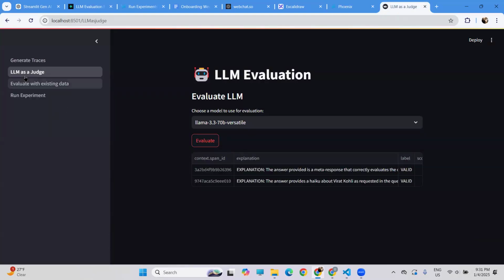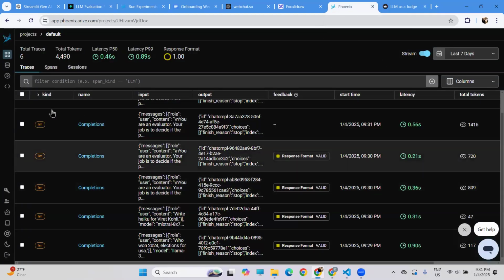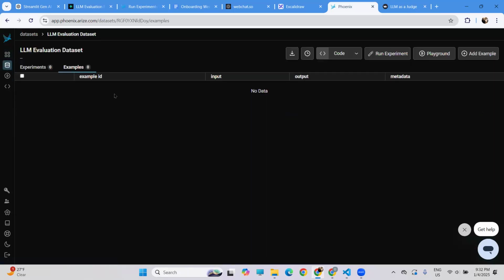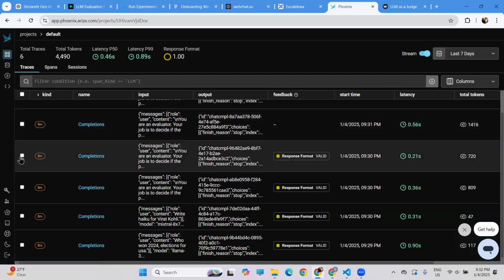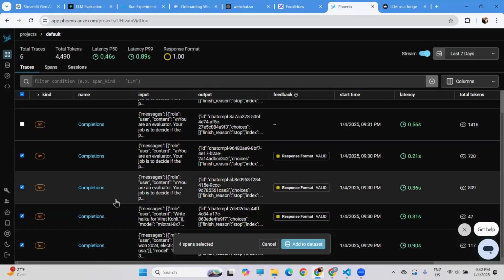Okay, then I will first of all create a golden data set from all of these traces. As of now, if you can see, I created one data set, but it's empty. I don't have any examples over there. So I will go through my projects and select the traces I want. For example, all these four valid traces I will select and choose as a ground truth.